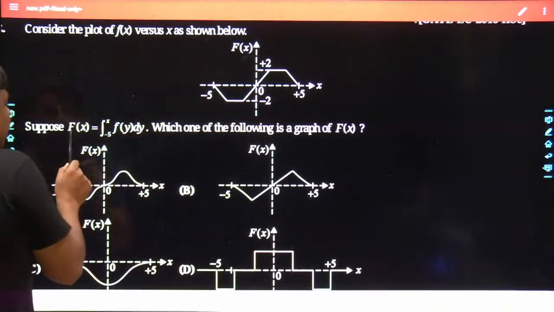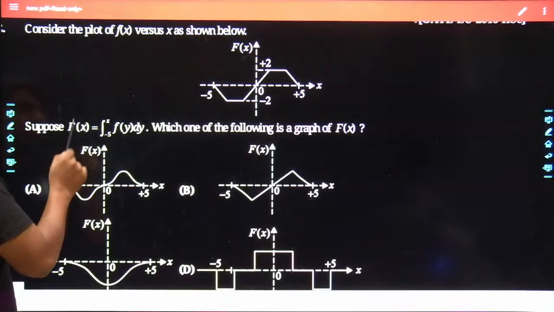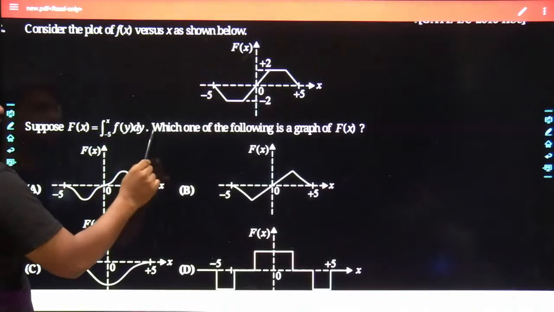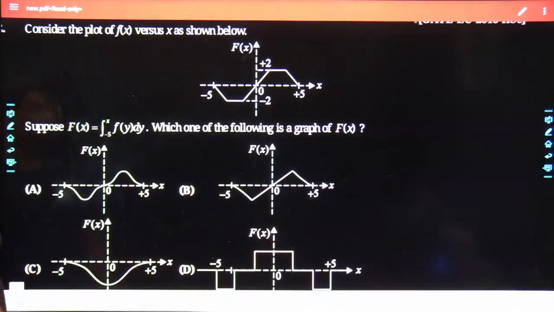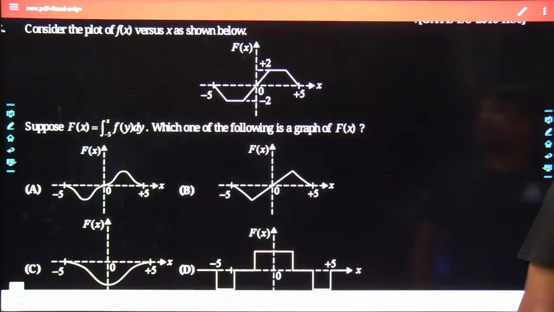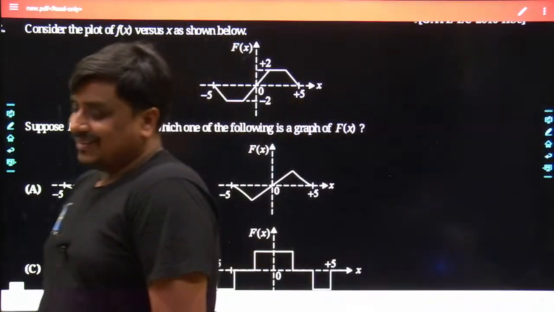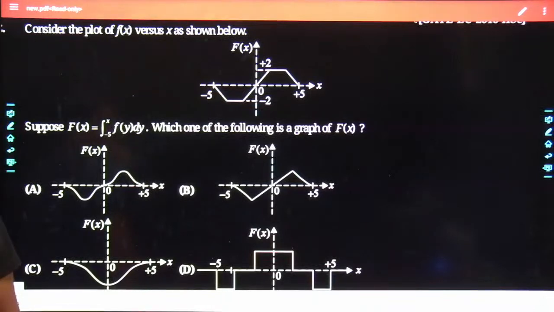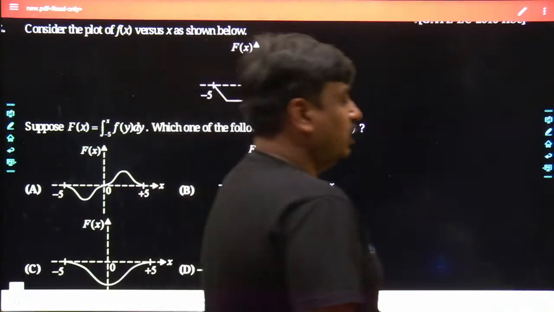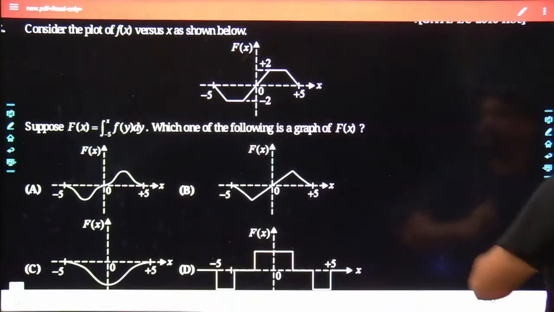Suppose you have a new function of x, capital F of x, which is the integration from minus 5 to x of f(y) dy. Which one of the following is the graph of capital F of x? Tell me what would be the best answer. Although this problem requires critical thinking, we would go into a detailed study of this problem, and at the end of the day, we would get its best answer. Tell me what would be the best answer for this given problem.